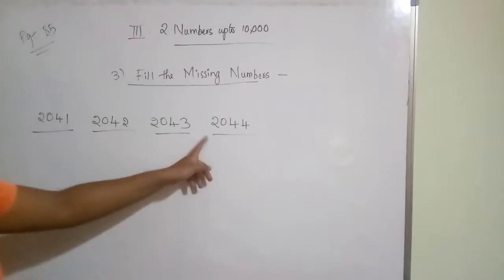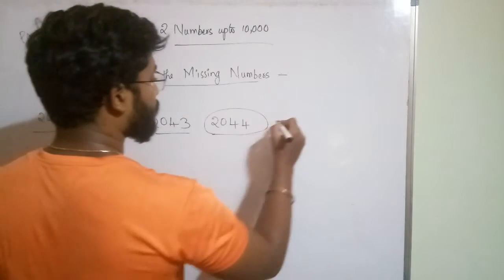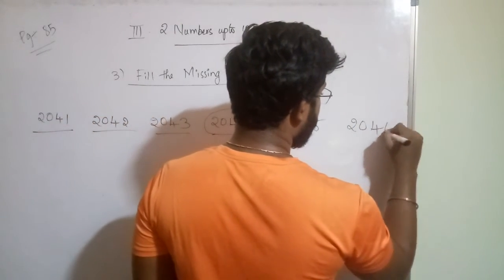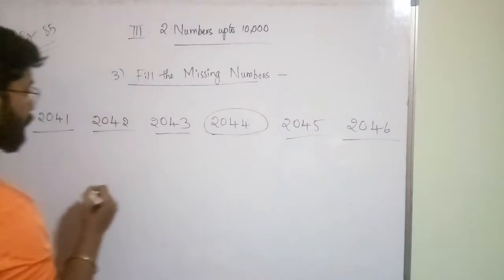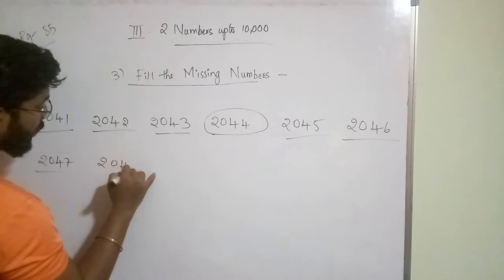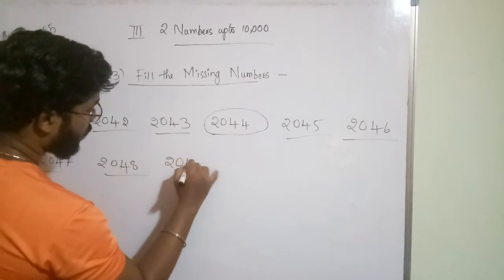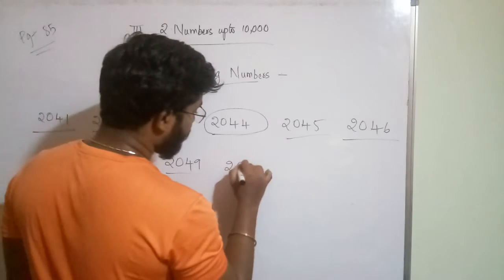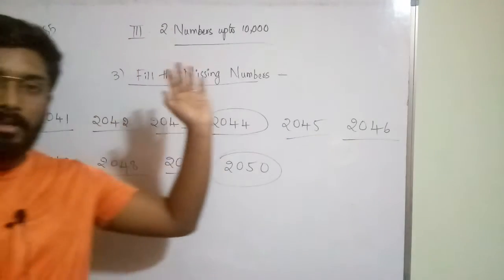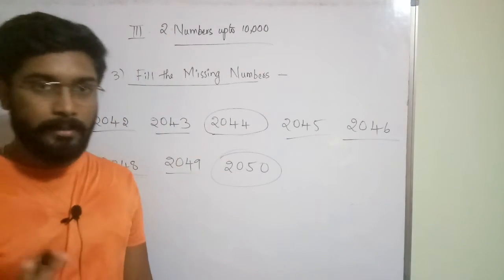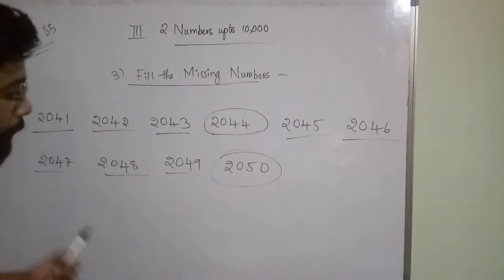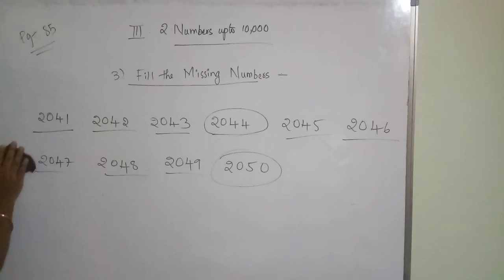Okay, up to 2044. This one he has given. Okay, next 2045, 2046, 2047, 2048, 2049, 2050 he has given. Okay, this one he has given. So starting from 2001 up to 2050 we have to fill the missing numbers in the first box. First box is completed. So next box is what?